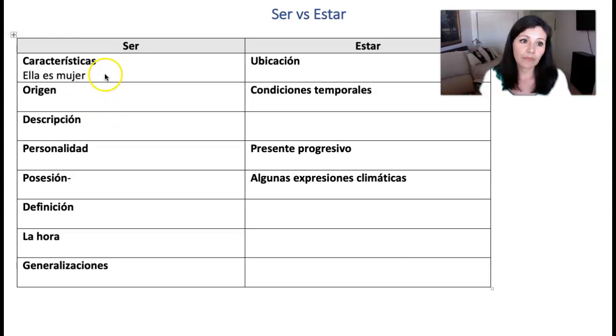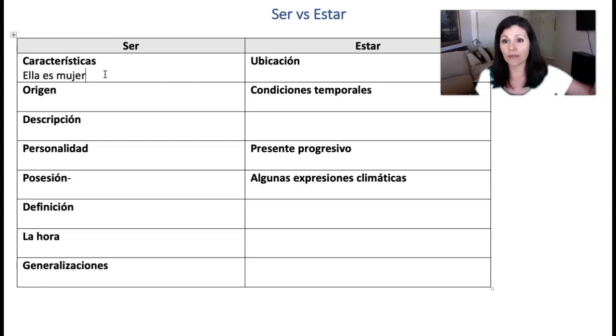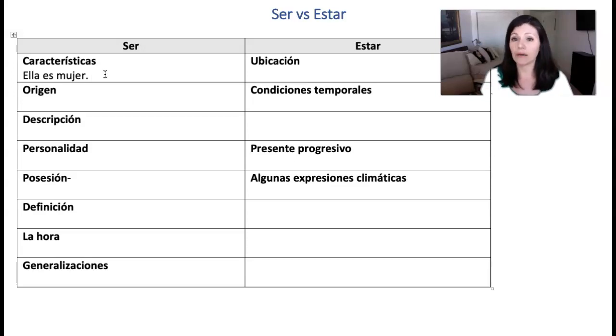Okay? So if I were to be discussing characteristics, I would say, for example, if I wanted to say she is a woman, viewing it as a permanent condition, ella es mujer. If I were to say something like the sky is blue, that's inherently what the sky is, our perception of it.